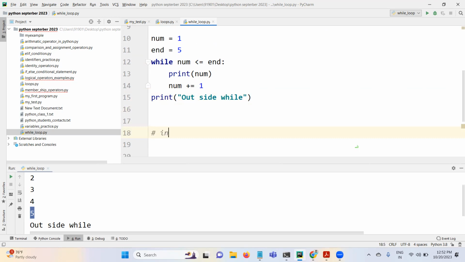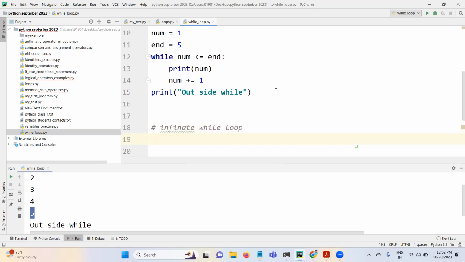So, infinite while loop. Here, if you do not increment, sorry guys.